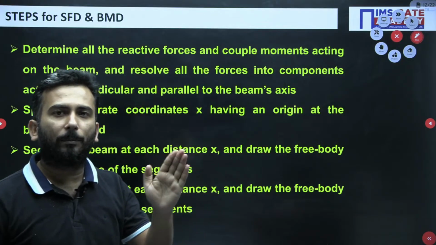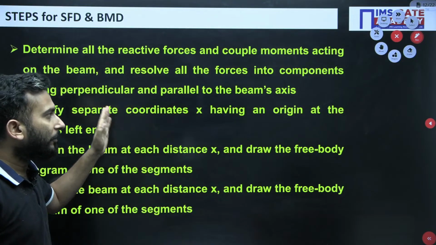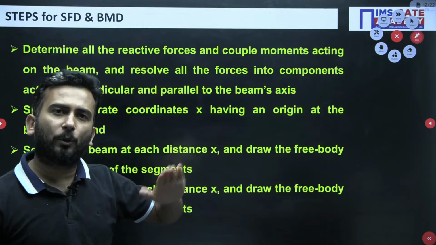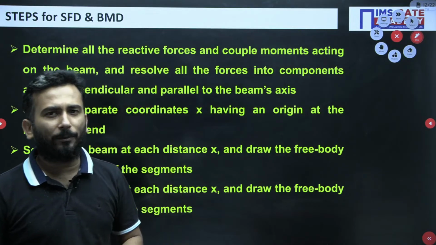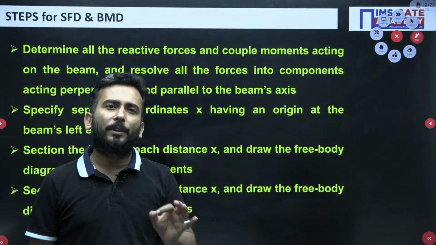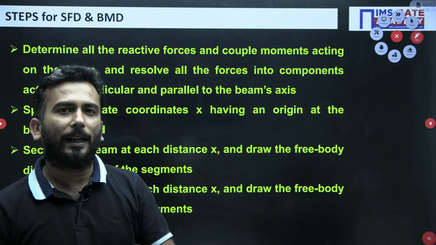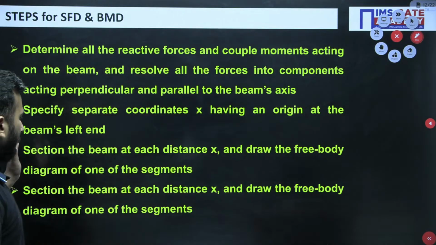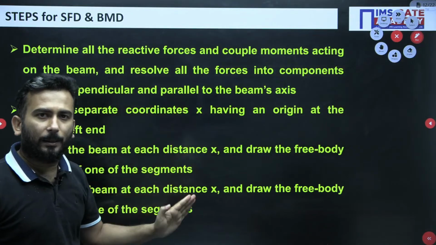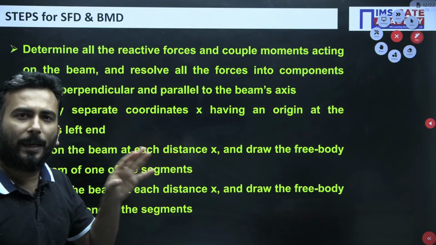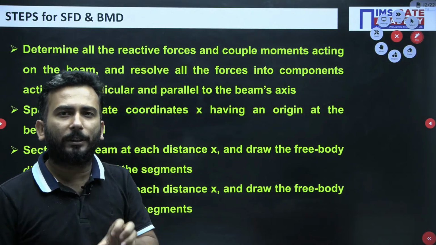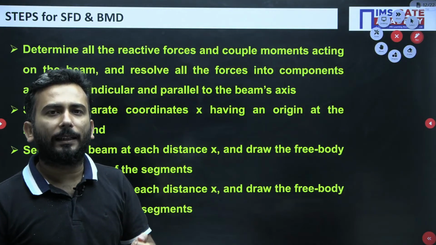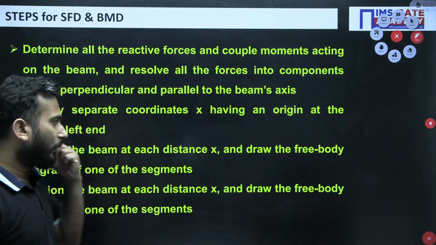The left part of the beam I will consider as my reference point, and from there I will be taking the distance. That means all the distances I will mostly measure from the left. See my dear friends, convention is something which you can also choose, but we are going to follow the convention which is widely practiced. At any section X, I will take some section and analyze what forces and moments are there, and as per that I will write the SFD equation and the BMD equation.